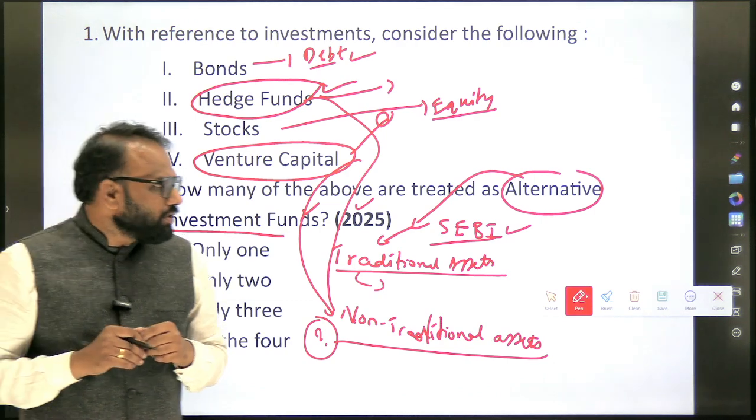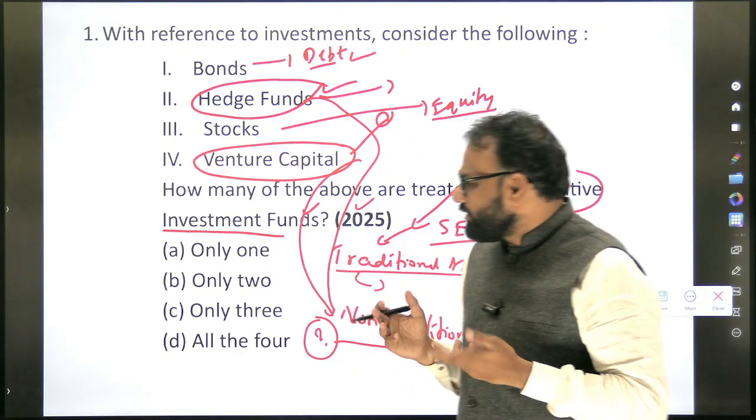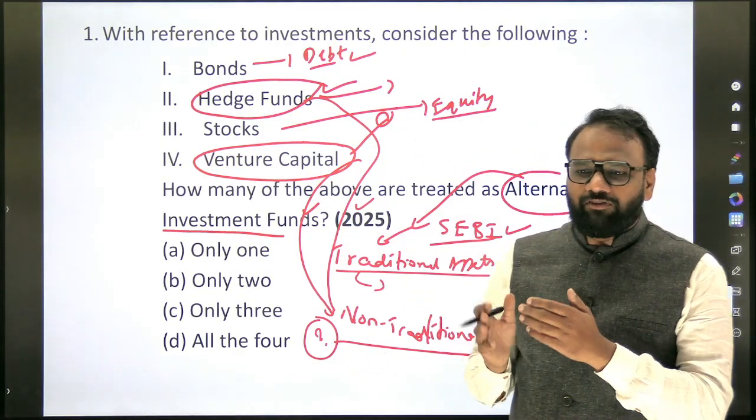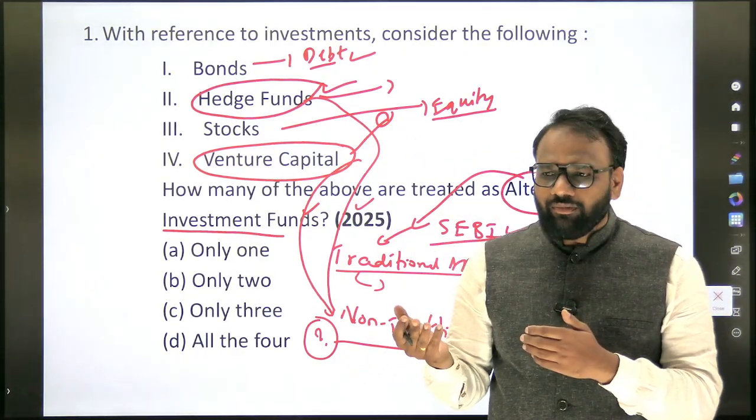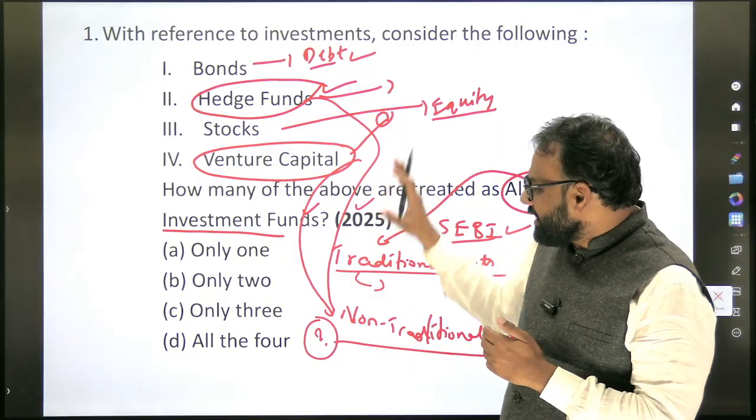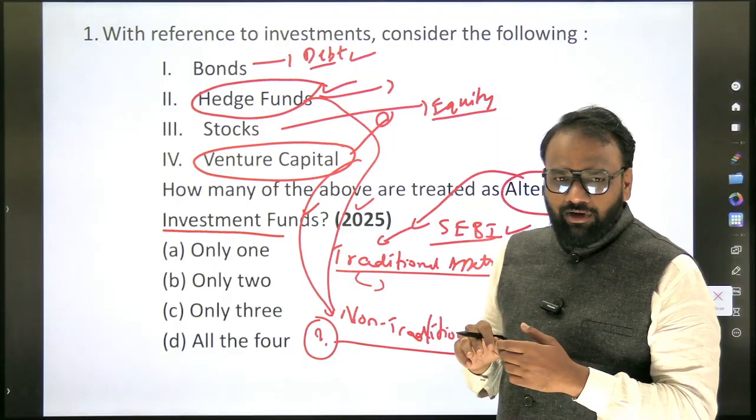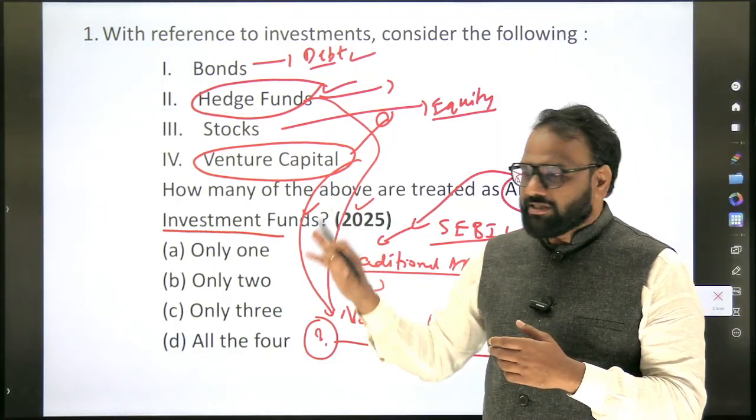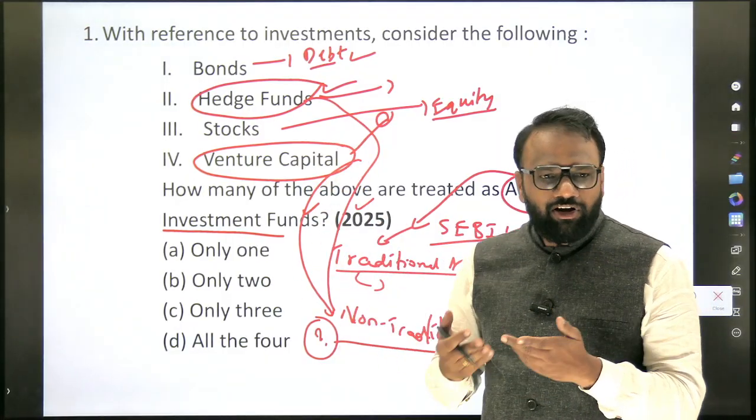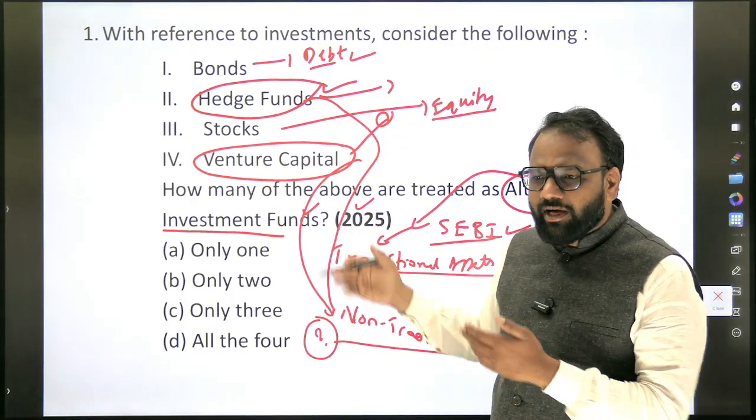Based on this question, a few things we will be able to revise. Alternative investment fund, who is the regulator? They have not asked, but next time they may ask SEBI. Which are considered alternative investment funds apart from hedge fund and venture capital? Which are considered traditional investments apart from bond and stock? We are aware of mutual fund. Similarly, which are the other important entities? We list them here and we shall revise.